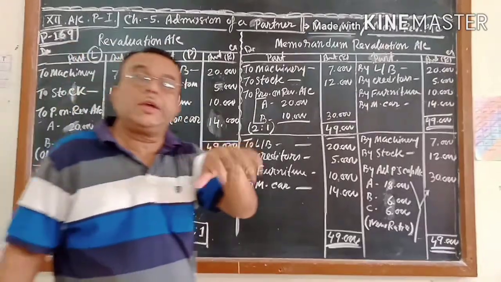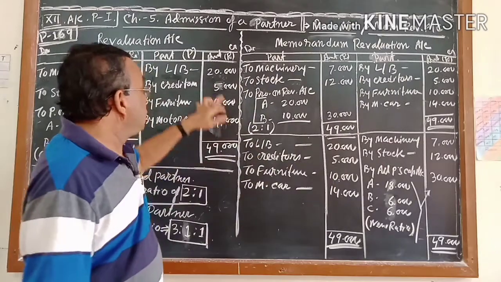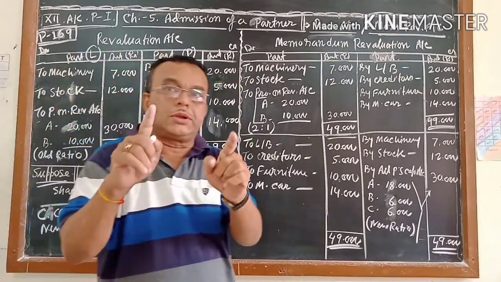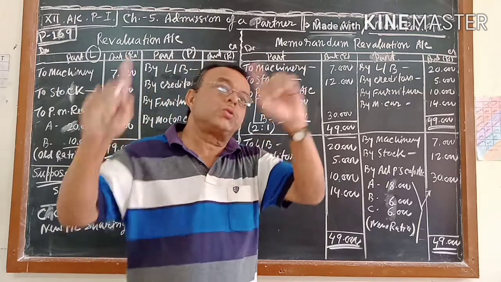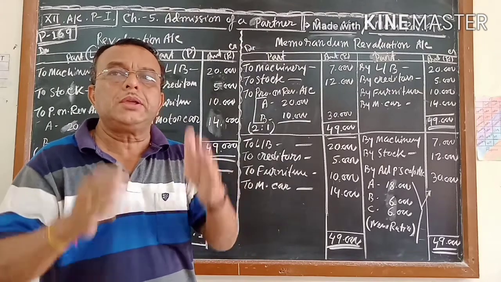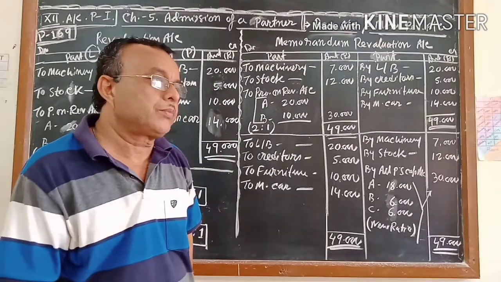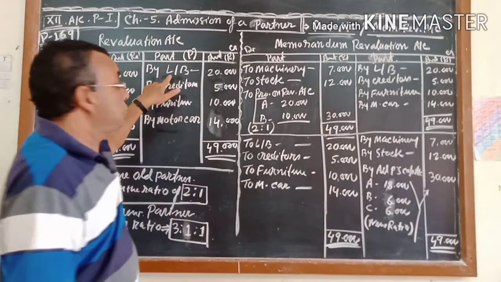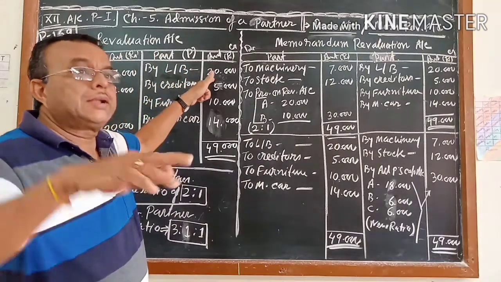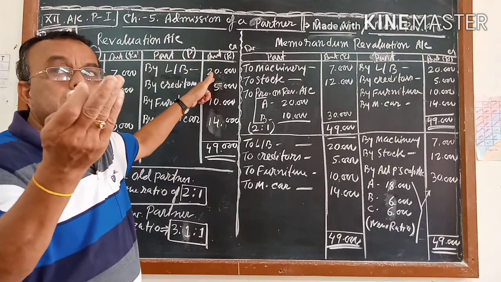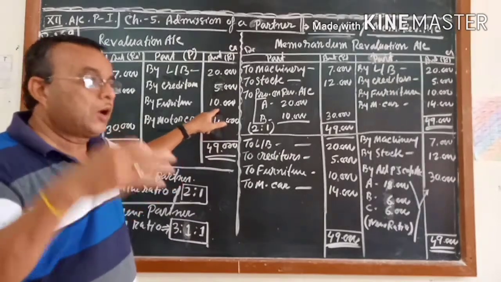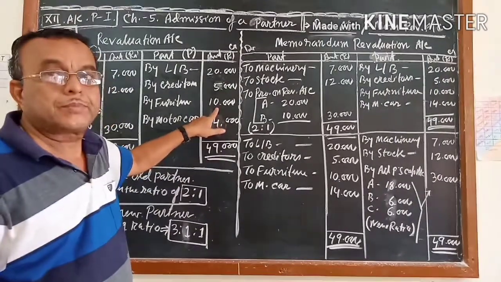Suppose your land and building was 1 lakh and 20,000 was increased, so land and building was debited by 20,000. Previously it was 1 lakh, plus 20, so land and building became 1 lakh 20. Similarly, if furniture is 40 or 50, it will become 60.